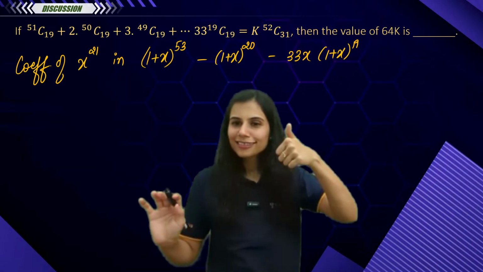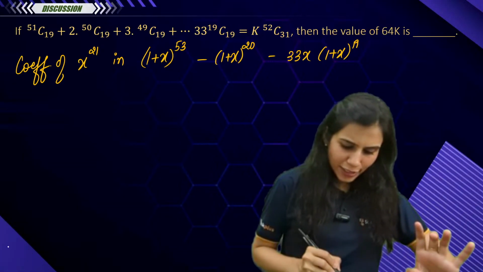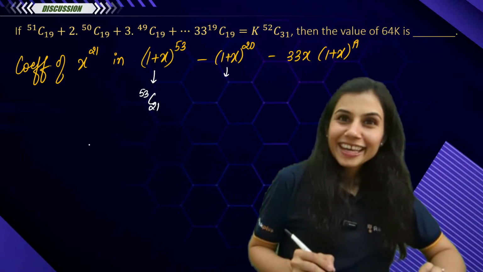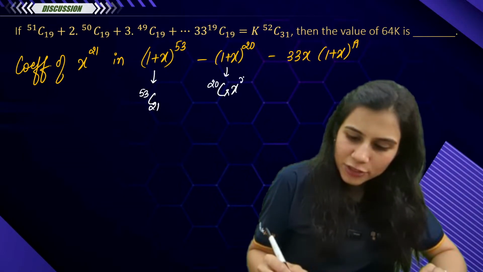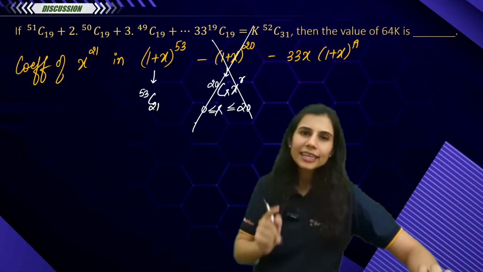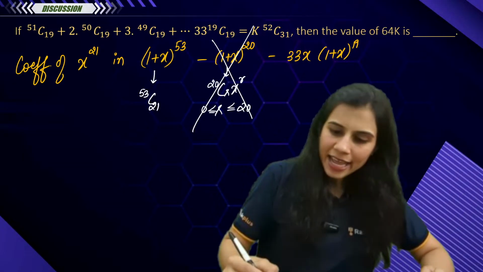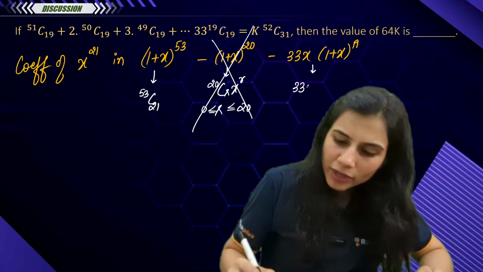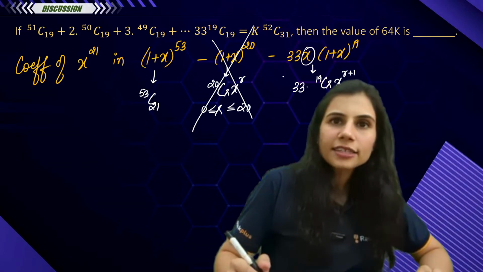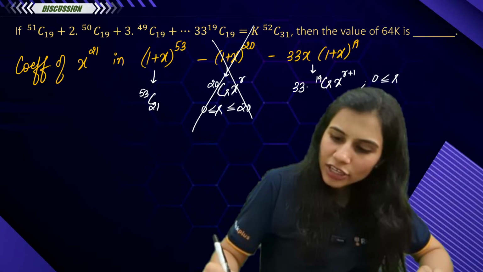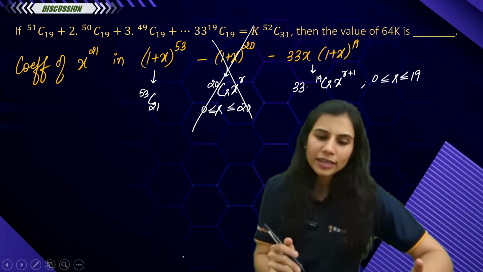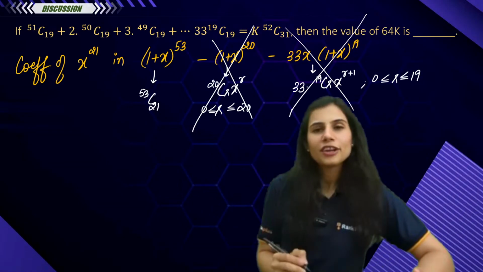Is this clear? Clear till here? What is the coefficient of x to the power 21 here? It is 53C21. What about here? Here any general term will look like 20Cr x to the power r, where r is ranging from 0 to 20. You can never have x to the power 21 in this expansion. No term from here. Next, what about the general term here? Here the general term will look like 33 times 19Cr x to the power r plus 1, because there is an extra x here. So r plus 1, where r is again ranging from 0 to 19. So at max, the power of x can go till 20, 19 plus 1, but never 21. So you will not get any relevant term from here as well.